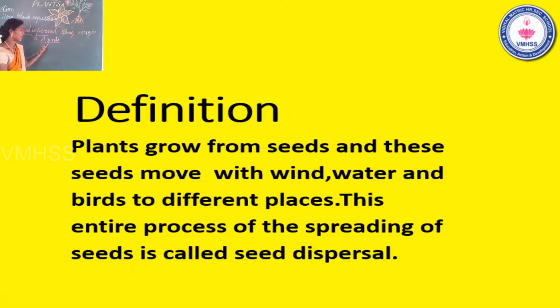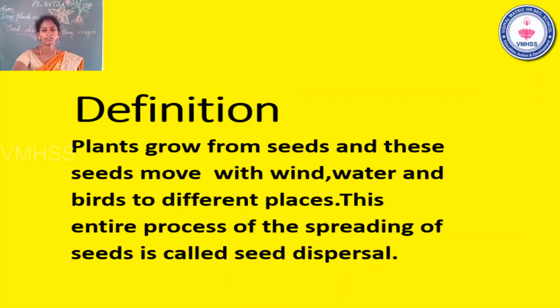Agents means விதை பரவுவதற்கு ஏதுவான சில வகையான பொருட்கள். Agents include living and non-living things. For example, wind and water are non-living things. Humans, animals, insects, and birds are living things. You already know that, yes? These are called agents.